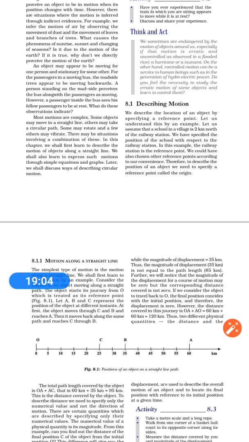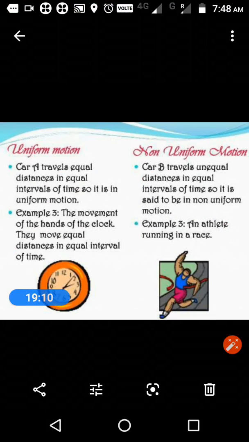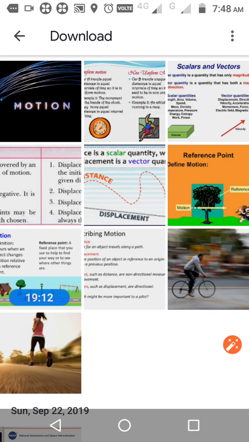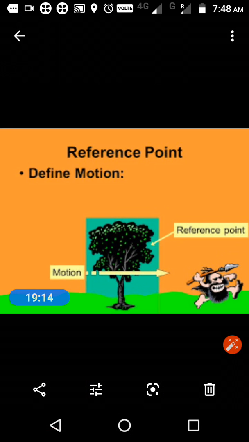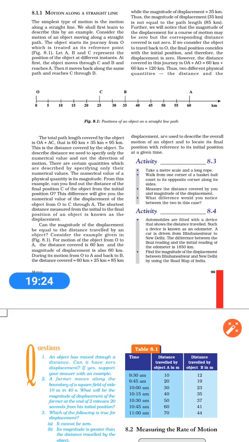After that, for describing the motion we need a reference point or an origin. What is the reference point? It is the starting point, or the point from where we consider the object. Then we discussed two more words, distance and displacement.